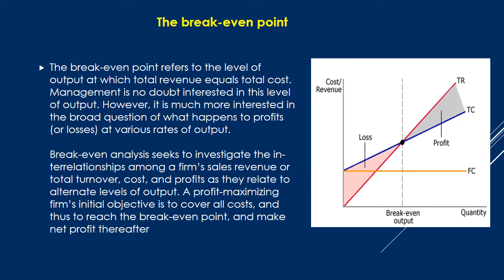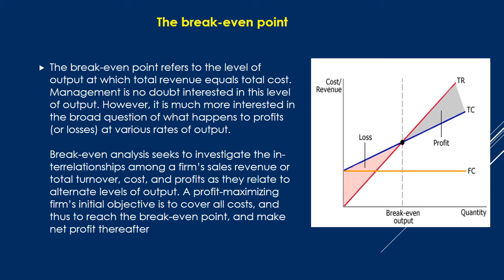In cost analysis, the most important point we are discussing here related to profit is the break-even point. The break-even point refers to the level of output at which total revenue equals total cost. Management is no doubt interested in this level of output.